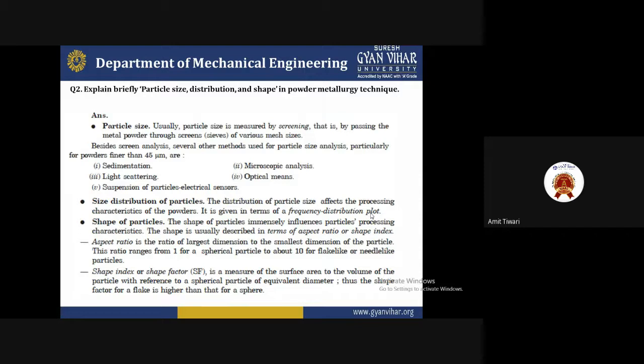During this, the powder is broken down into smaller particles, and after 30 to 45 minutes, or it requires some time, depending upon what material we have selected.